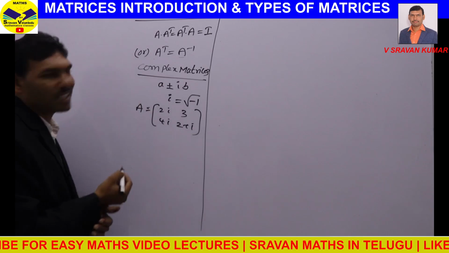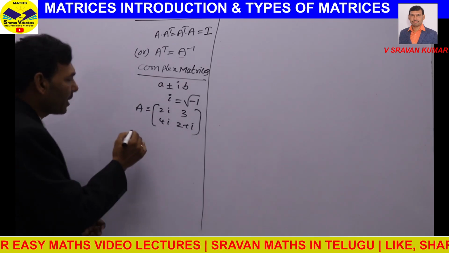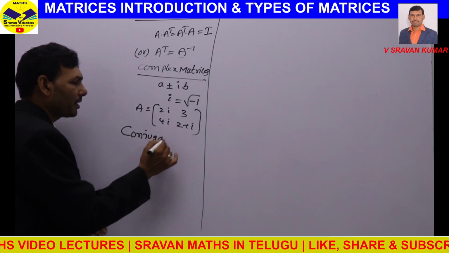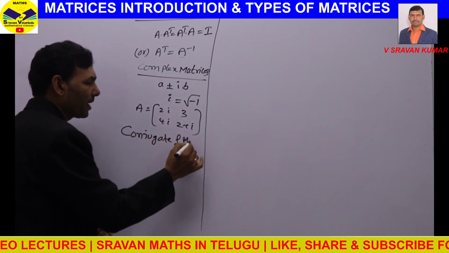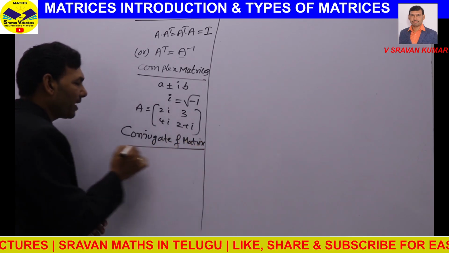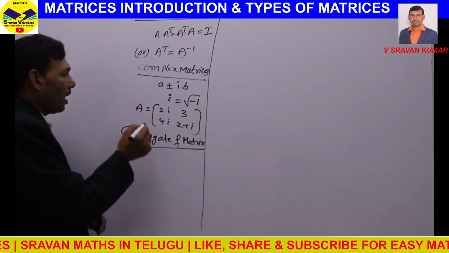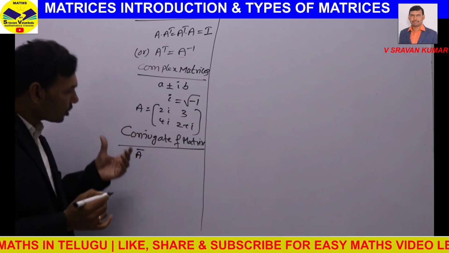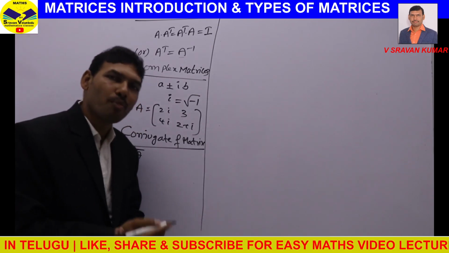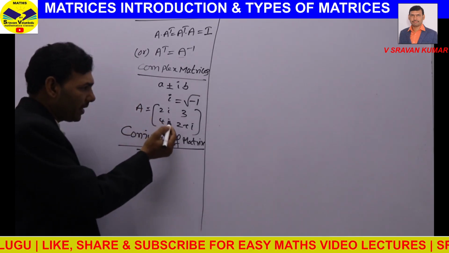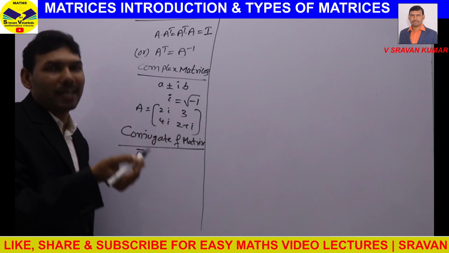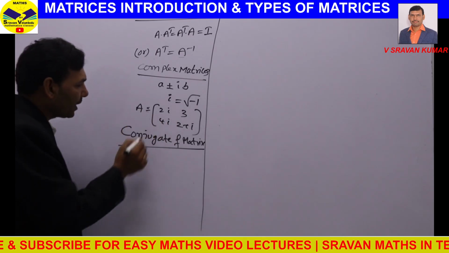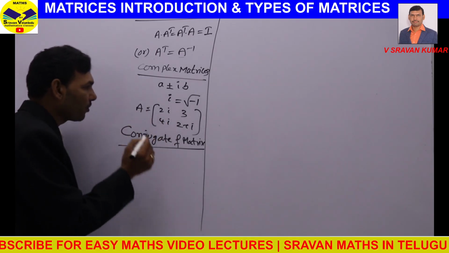There are a few operations we can do on complex matrices, that is the conjugate of a matrix. The conjugate of a matrix is denoted by A bar. The conjugate of a matrix is obtained by replacing every element with its complex conjugate. Already I have written A here. I am writing A bar for this matrix. Then what you will get?